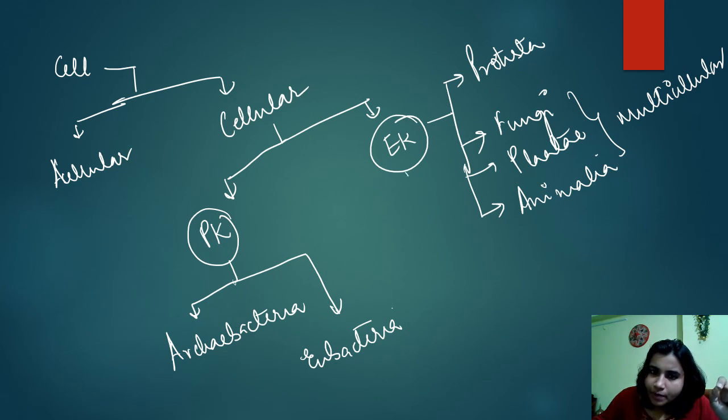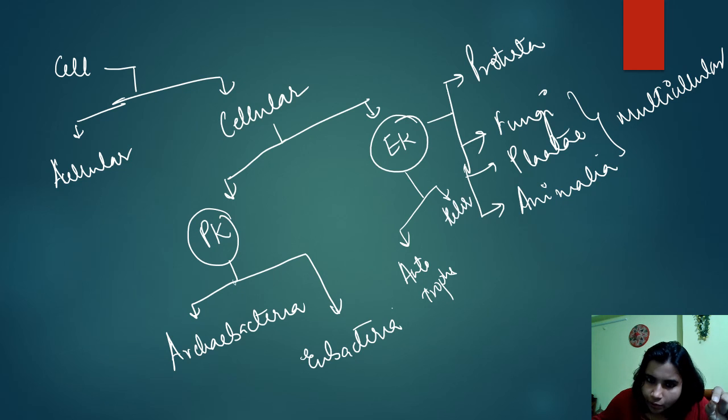Eukaryotes can also be classified into autotrophs and heterotrophs. Autotrophs are organisms which can synthesize their own food. Heterotrophs are organisms which cannot synthesize their own food and are dependent on autotrophs for food, right?